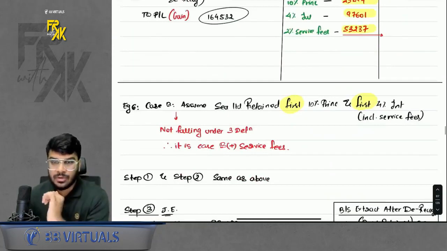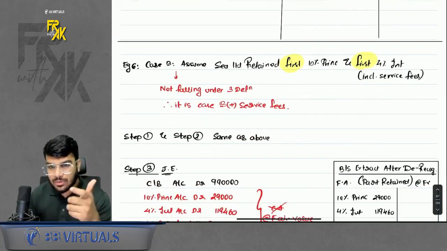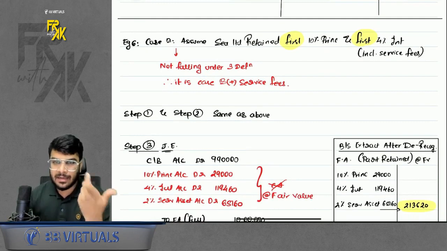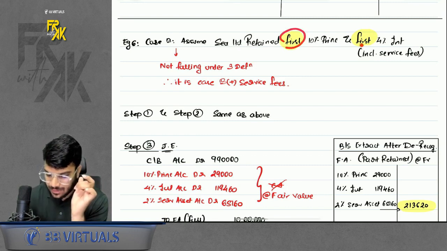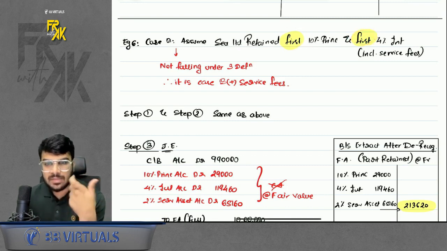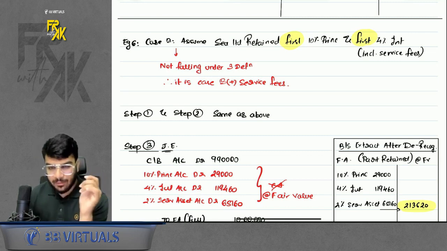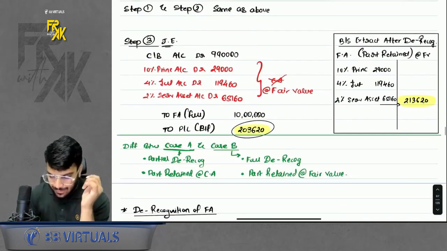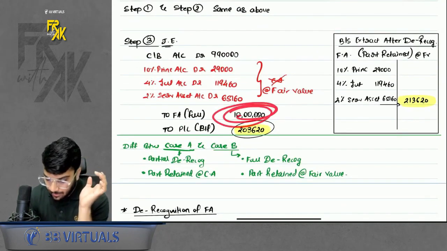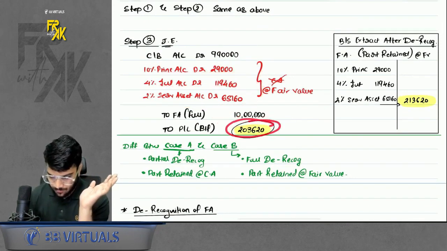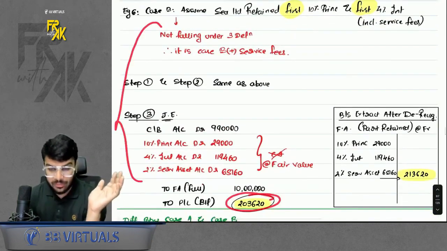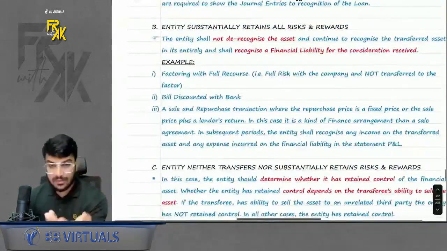Okay, so this was the normal question which you just did. But in class, do you remember I also gave another case? Assume in the above question, there were the words "first" and "last". If there were words "first" or "last", then it will not fall under the three definitions. Then we will say that you will have to apply the accounting of full derecognition. The only difference between the above example and this example will be that you will derecognize the full financial asset and you will re-record the retained part again at fair value. The difference will anyway be transferred to profit and loss only. So this was the case created by me, not there in the module. Okay, do remember that part. Anyways, done with this. Yes, perfect.